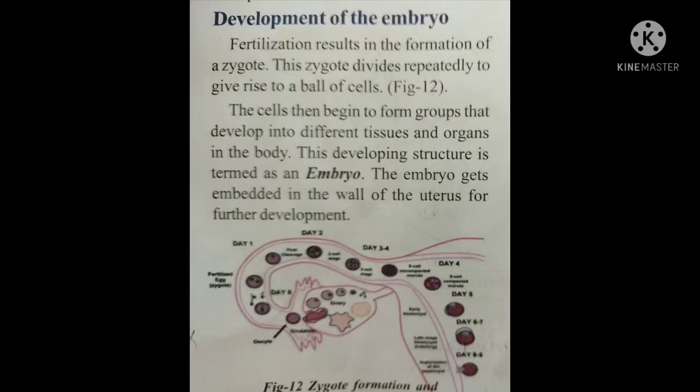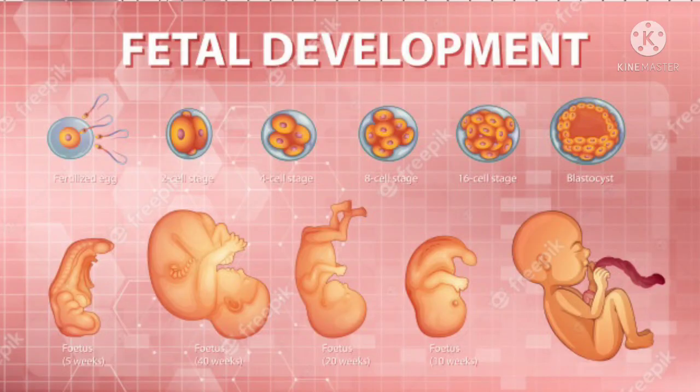Next topic, development of the embryo. Fertilization results in the formation of a zygote. This zygote divides repeatedly to give rise to a ball of cells. The cells then begin to form groups that develop into different tissues and organs in the body. This developing structure is termed an embryo. The embryo gets embedded in the wall of the uterus for further development.